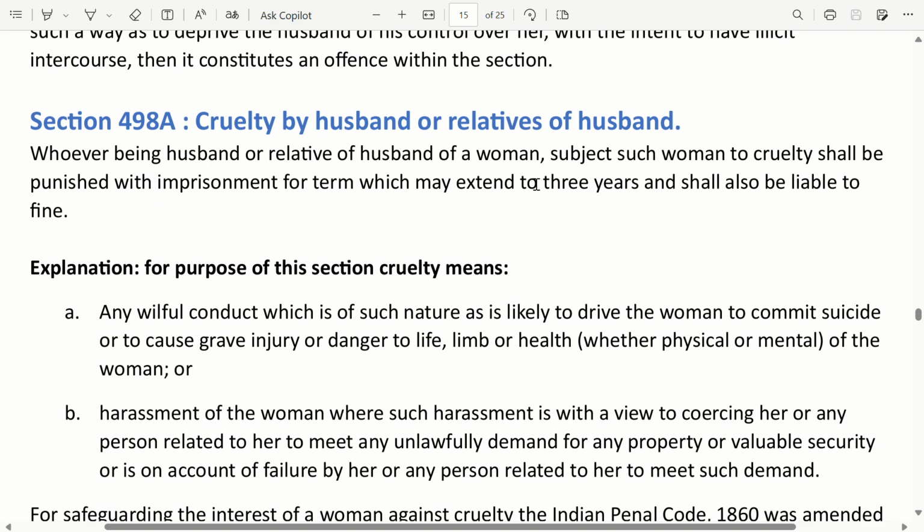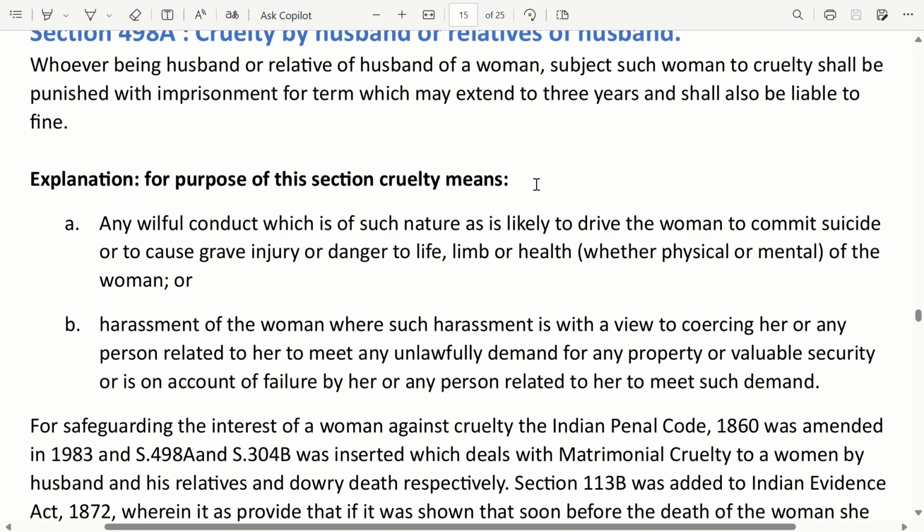Explanation: for the purpose of this section, cruelty means any willful conduct which is of such a nature as is likely to drive the woman to commit suicide or to cause grave injury or danger to life, limb, or health of the woman, or harassment of the woman where such harassment is with a view to coercing her or any person related to her to meet any unlawful demand for any property or valuable security, or is on account of failure by her or any person related to her to meet such demand.